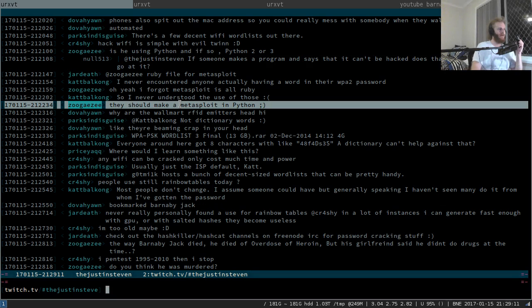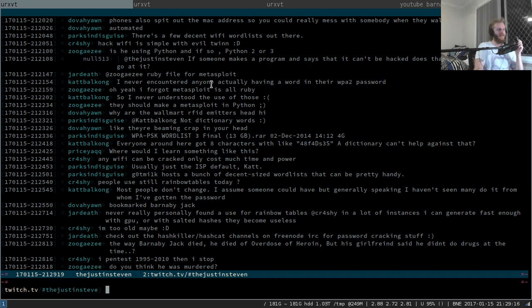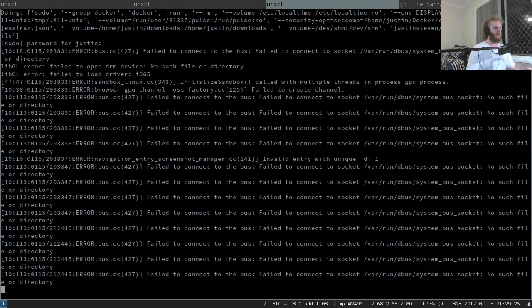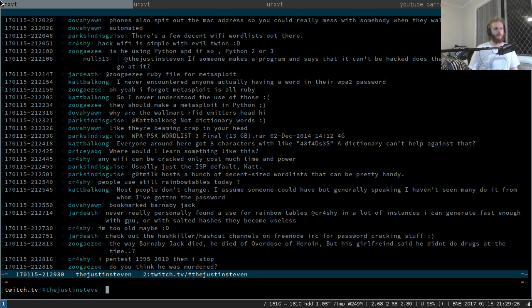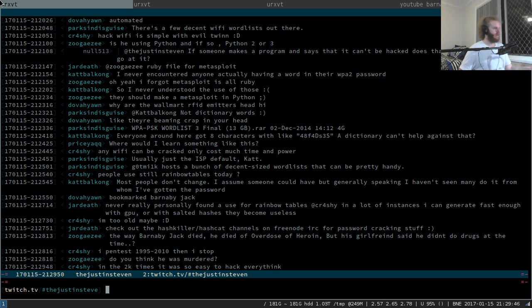They should make a Metasploit in Python. Yeah, go join the Metasploit channel on Freenode and let them know. I'm sure I'll be sitting there popcorning while the merits of Ruby versus Python are discussed. In fact, I think somewhere in the Metasploit repo there's a huge PDF, like a beginner's guide or getting started guide, where they discuss why they chose Ruby over Python, because Metasploit used to be written in Perl, and then a rewrite happened to put it into Ruby. I think they did consider Python, but Ruby won, and there's reasoning in there if you're curious.